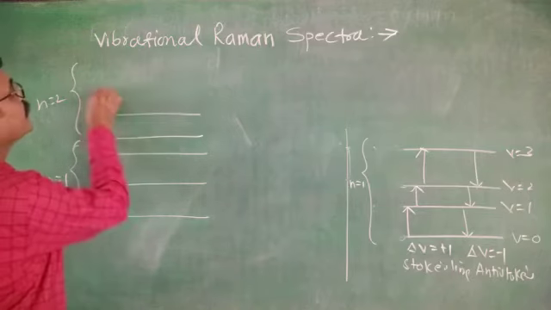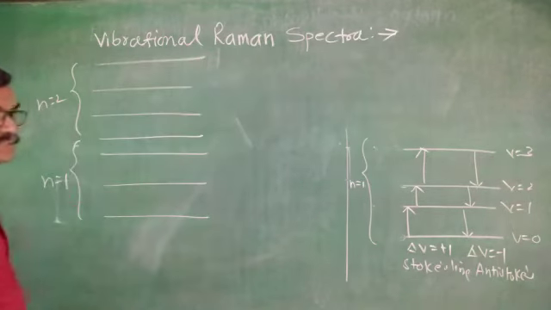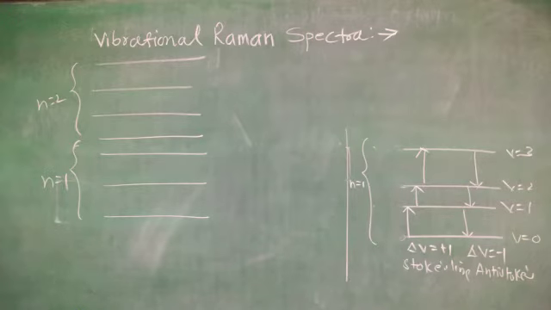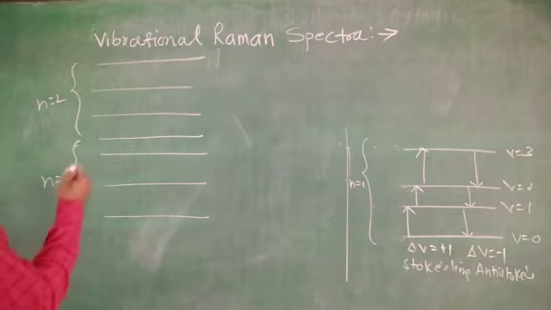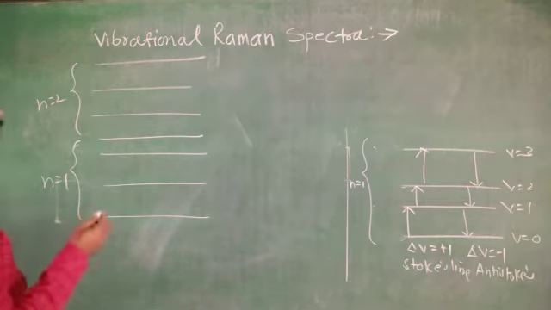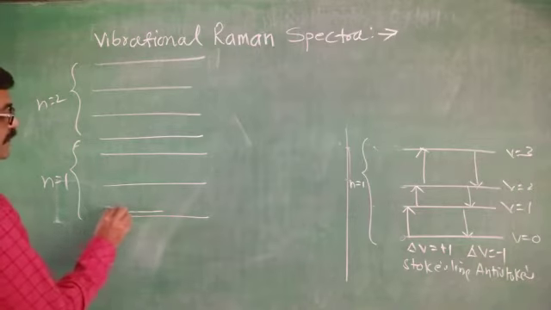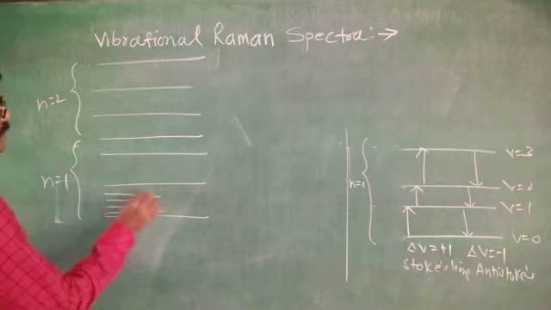These are the various vibrational energy levels. Now if there is a transition from lower energy levels to upper energy levels, assume there are rotational energy levels in this.